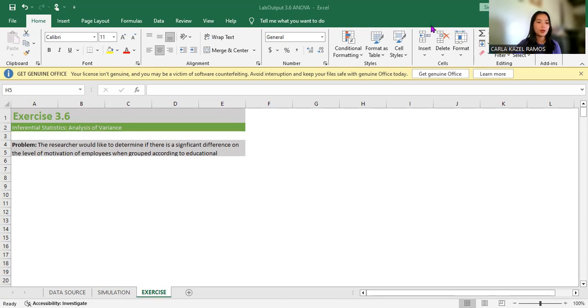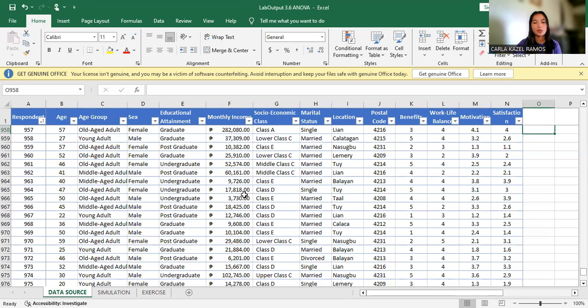So today we're going to work on exercise 3.6, which is inferential statistic analysis of variance. The problem here states that the researcher would like to determine if there is a significant difference in the level of motivation of employees when grouped according to educational attainment. So we have the data source over here, indicating all the responses for our respondents.